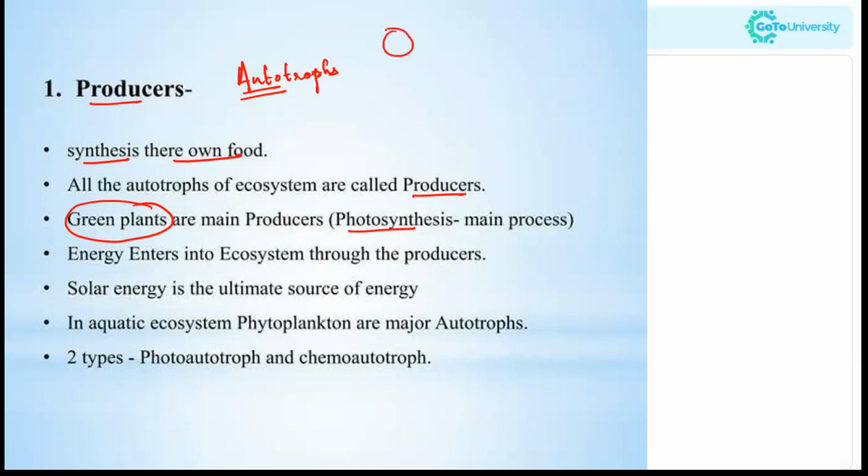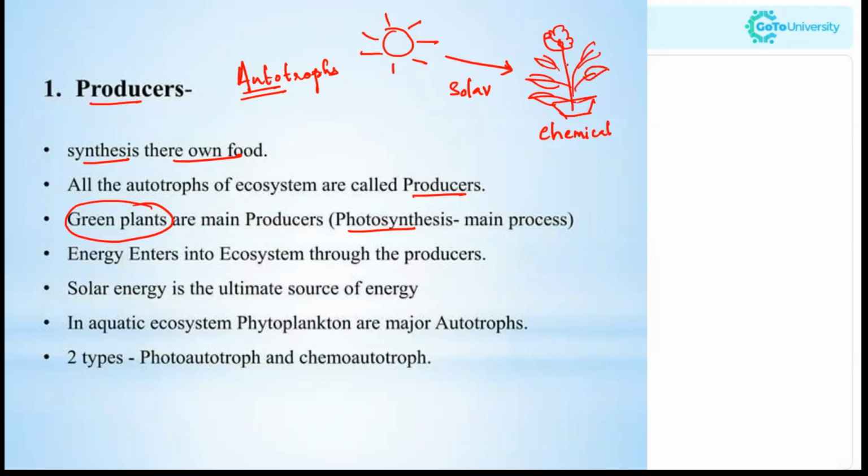As we know, the sun provides the solar energy, and this solar energy is converted into chemical energy by plants, isn't it? So plants convert the solar energy into chemical energy by photosynthesis.